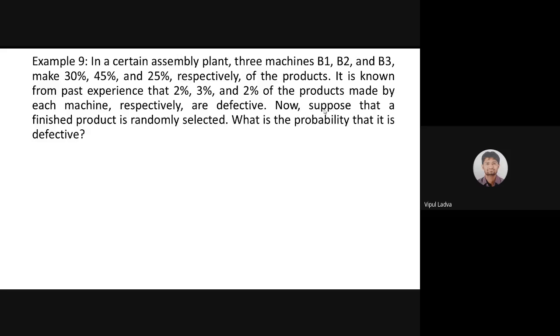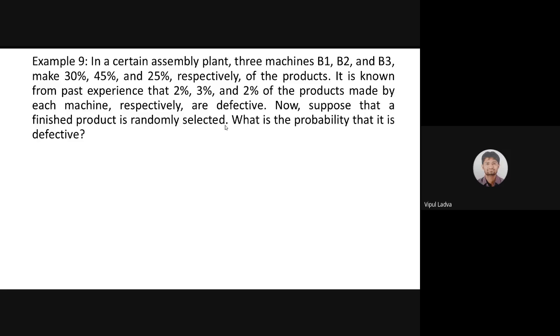What we are supposed to find. Now, suppose that a finished product is randomly selected. What is the probability that it is a defective product? This is a scenario. This is one of the questions from last year.